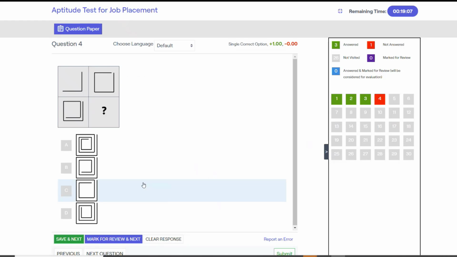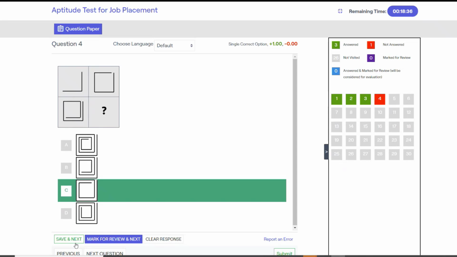Next, you need to choose the next picture from the given options. We can see two new lines are getting connected in every next picture. So the correct answer would be option C.